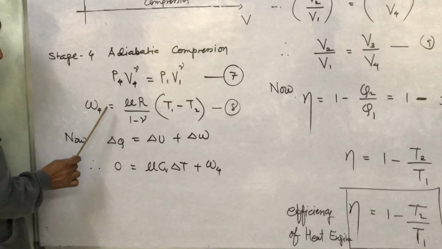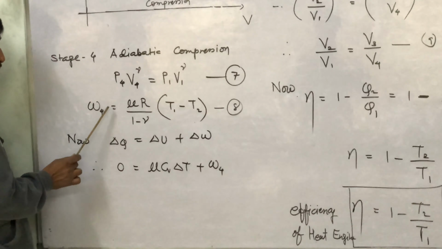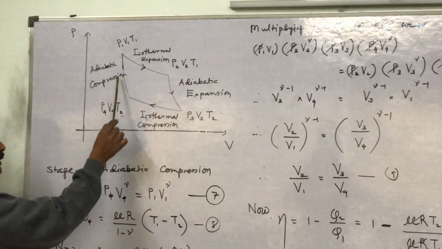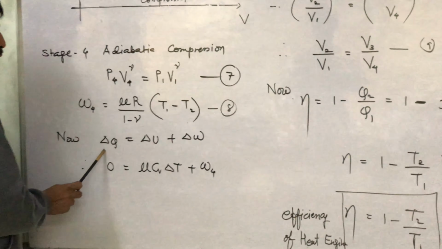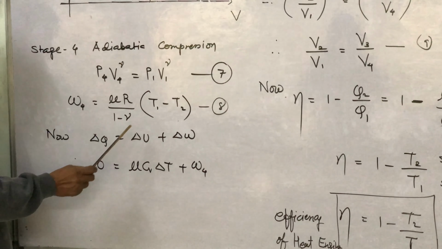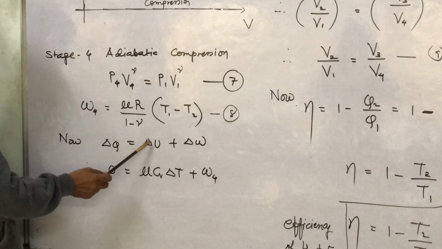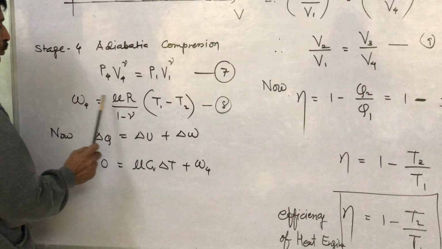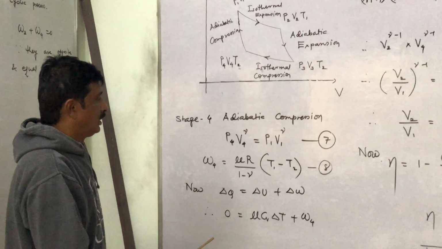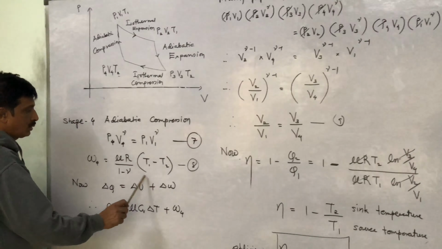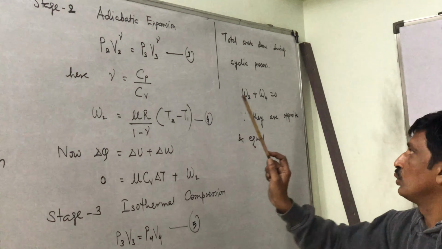Work done during an adiabatic process is mu R upon 1 minus gamma into final temperature minus initial temperature. This one is adiabatic compression. Now delta Q is delta U plus delta W for any process, but here delta Q is 0. Delta U is mu Cv delta T and delta W is W4. This work W4 and W2, this one, are opposite in sign, so they add up to 0.